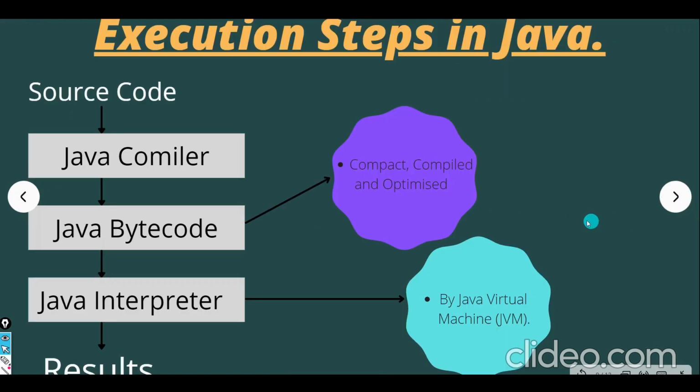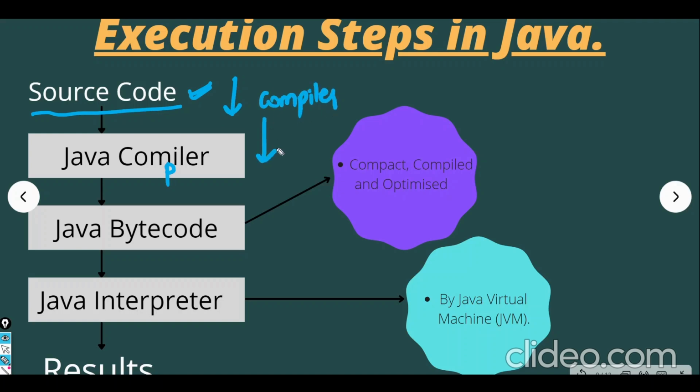Now we'll see how this is actually achieved. Previously we just saw the theory portion, and now we'll see how this is done behind the scenes. The first step is that we write a code, right? So here we have our source code. Now if we want to run this code, we need to compile it. So this code is compiled by the Java compiler, right?